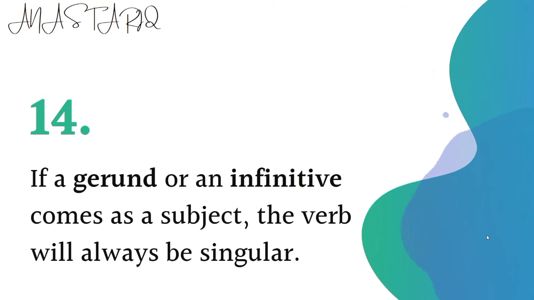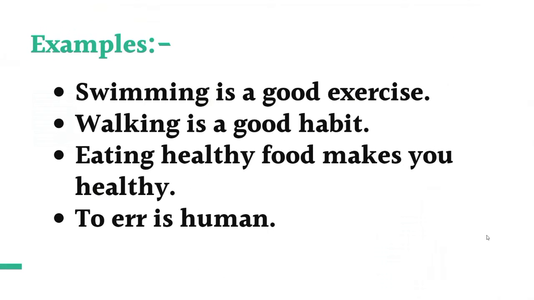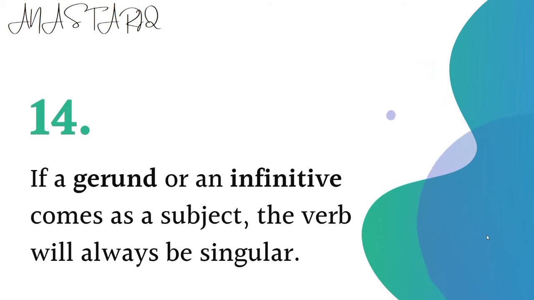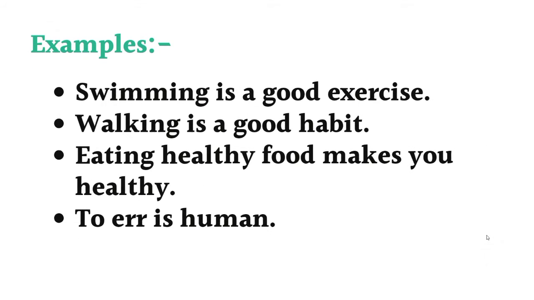If a gerund or an infinitive comes as a subject, the verb will always be singular. For example, swimming is a good exercise, walking is a good habit, eating healthy food makes you healthy.